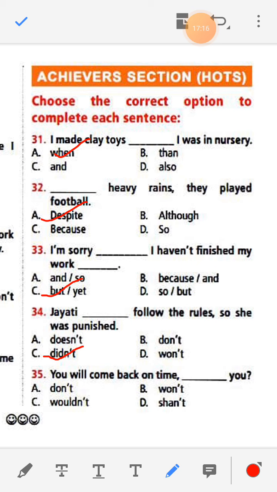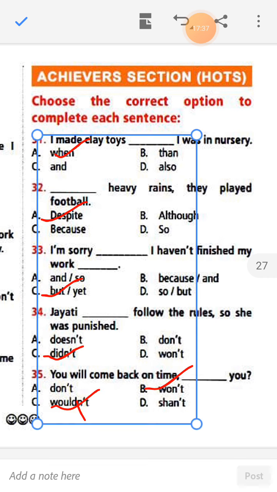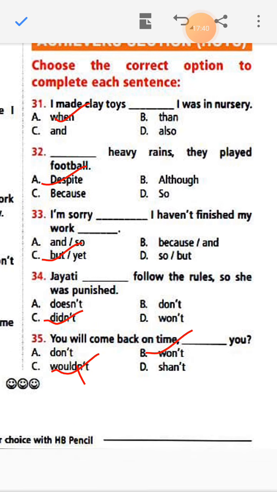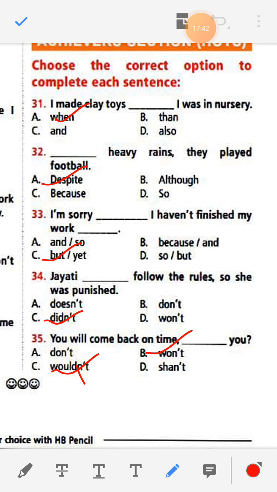You will come back on time dash you, then a question mark is there. So you will come back on time, won't you? Someone is asking, you will come back on time, won't you? This one is the wrong answer. So here the answer is won't. You will come back on time, won't you?